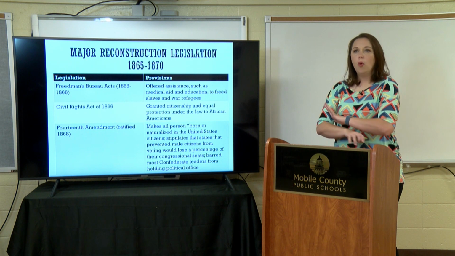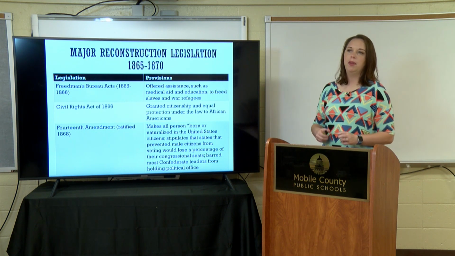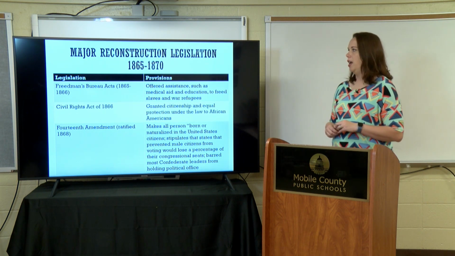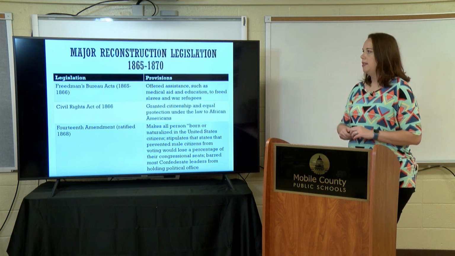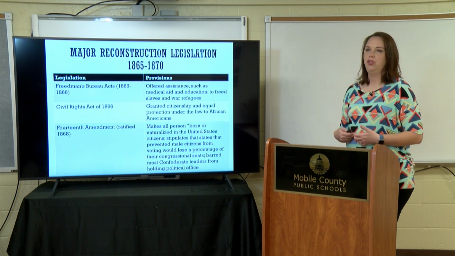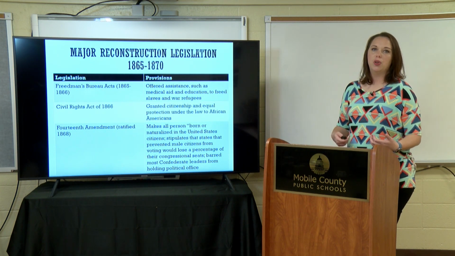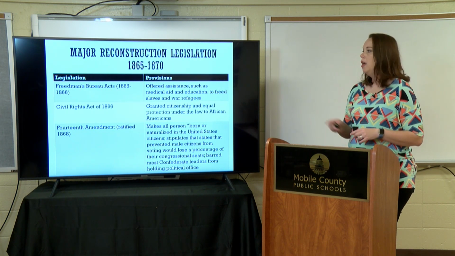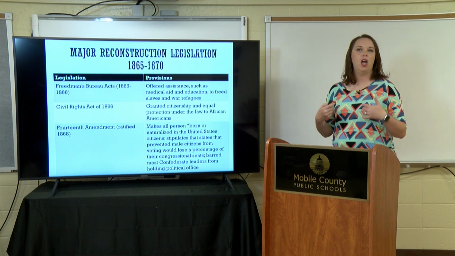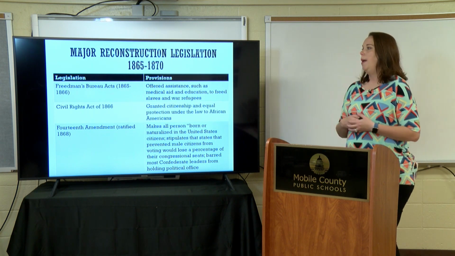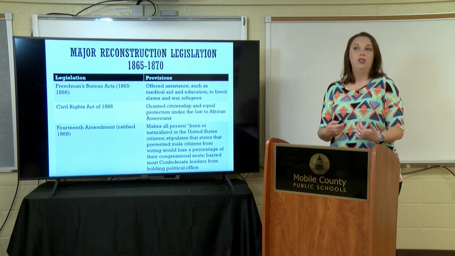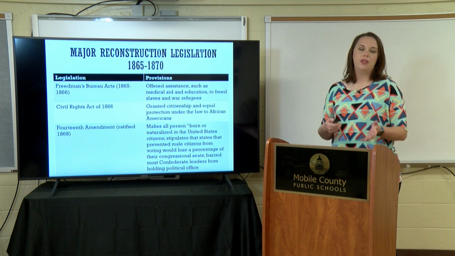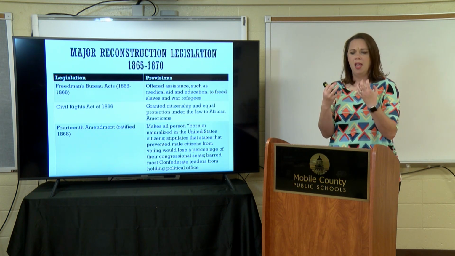Now, before we go into anything else, I want to take a moment, because we're kind of condensing some of this information down today, to look real quick, guys, at major Reconstruction legislation. How is this legislation going to play into the changes that are going to happen during Reconstruction? So I'm going to start at the top and we're going to work our way through and talk about what each one of these pieces of legislation did to possibly improve the lives of African Americans after Reconstruction,